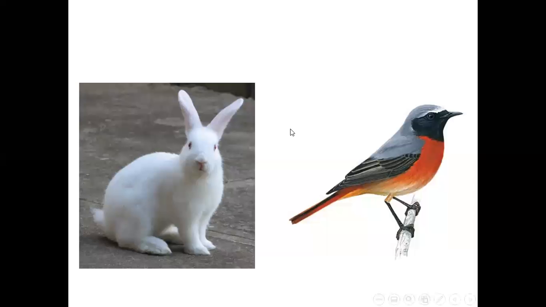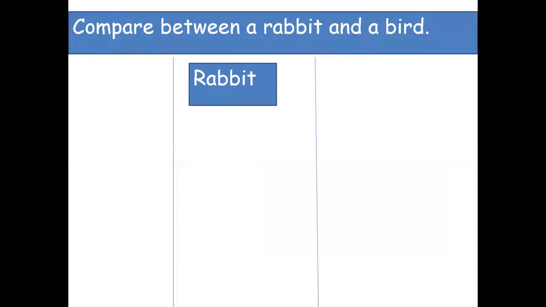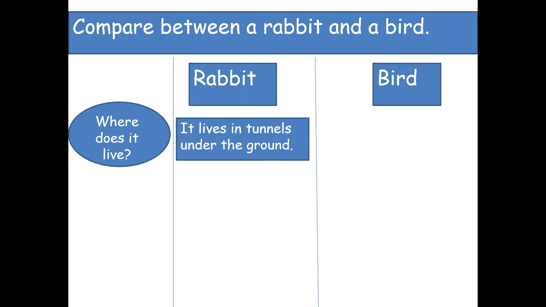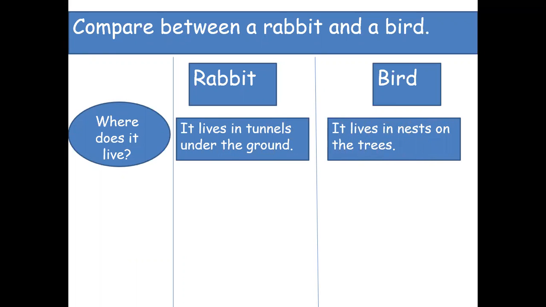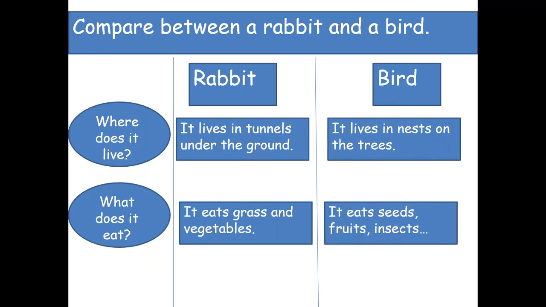Let's start with the first two animals to be compared. Compare between a rabbit and a bird. First, where does it live? The rabbit, where does it live? If you still remember, we mentioned that the rabbit lives in tunnels under the ground, while the bird lives in nests on the trees. The second thing we want to compare between them, what does it eat? The rabbit eats grass and vegetables, while the bird eats seeds, fruits, and insects.